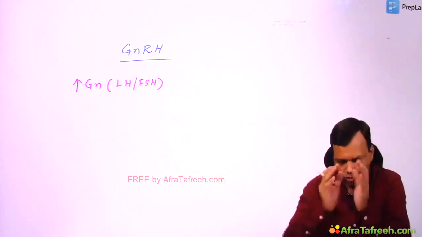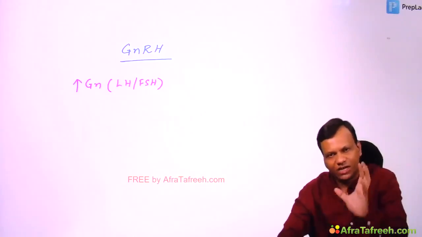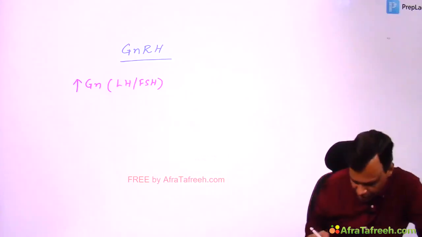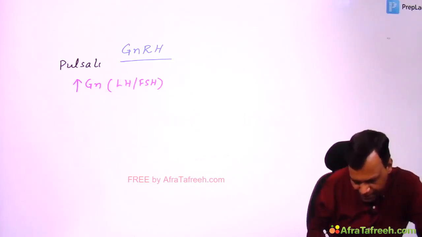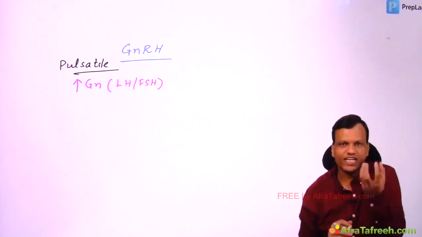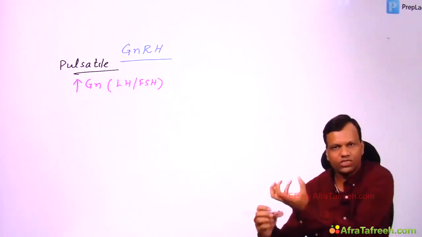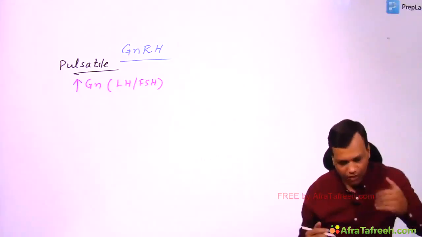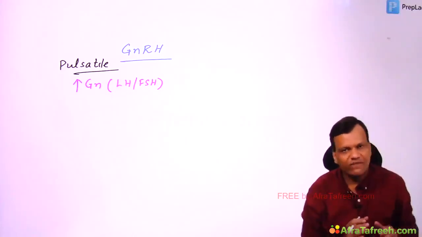But gonadotropin releasing hormone is secreted in the body in a special manner, called pulsatile manner. Pulsatile means it comes in pulses. A large amount of GnRH is secreted, then for a long period no secretion. Again a large amount is secreted, again no secretion. So if we give it from outside in the same manner, it will do the same thing.